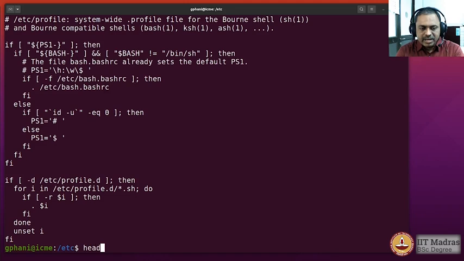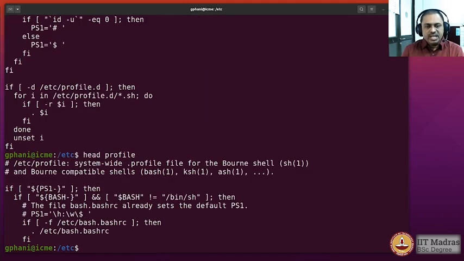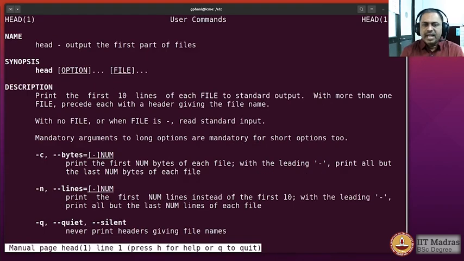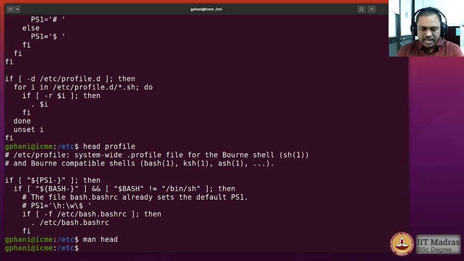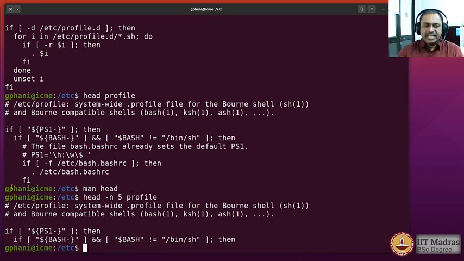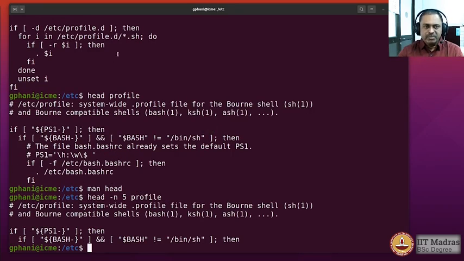There is a command called head, and if you type head profile, you would see the first 10 lines. So let us look at the man page of head, and it shows you here that it actually prints the first 10 lines of the file. But if you are interested in fewer lines, you could also do that using -n and then the number of lines. So let us do that. I would type -n and then just 5 lines of the file called profile, and you see that exactly 5 lines have been displayed.